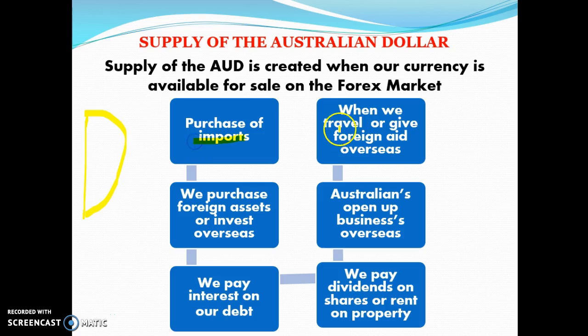Imports, when we travel overseas or give foreign aid, they're debits in the current account. When we purchase foreign assets or invest overseas, so if you set up a business overseas, that's a debit in the financial account because we're giving them money initially. Whenever we pay interest on our debt, it's going to lead to a debit in the current account. And again, we're paying them money, so we're supplying the Australian dollar. If we pay dividends on shares or rent on property, again, the Australian dollar gets supplied to the forex market.